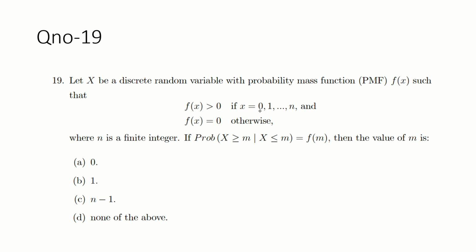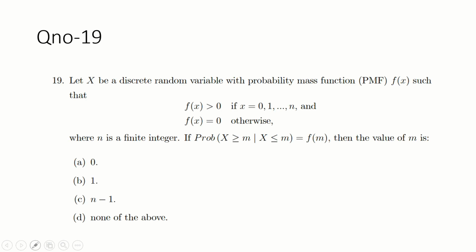So x is starting from 0 to n. Guys, X is a discrete random variable and the probability mass function is f(x).